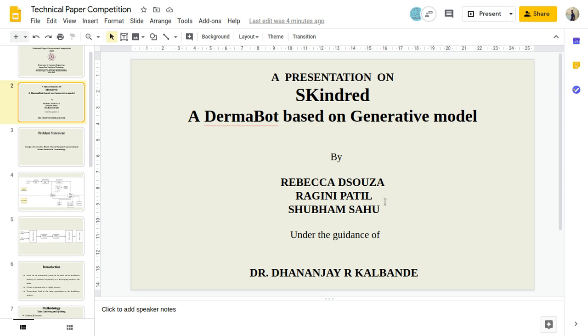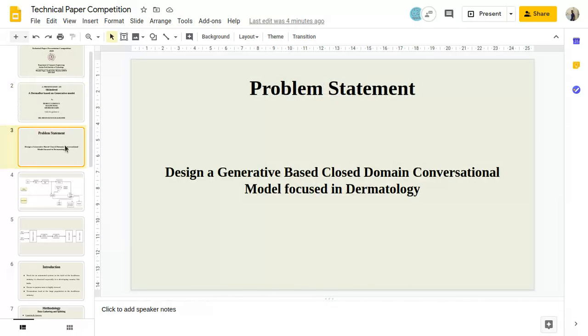Hello, my name is Shubham Sahu, and my teammates are Rebecca D'Souza and Ragini Patil. Our B project title is Kindred, a derma bot based on generative model under the guidance of Dr. Dhananjay Kalbande. Our problem statement is to design a generative based, closed domain conversational model focused in dermatology.